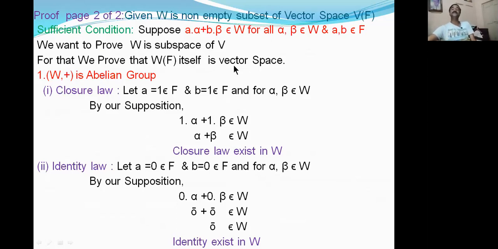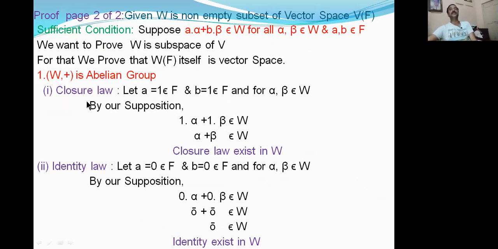To prove W is a vector space, first we prove (W, +) is an abelian group. That means closure law, associative law, identity law, inverse law, abelian law. We have to prove these 5 conditions, 5 laws, in W with respect to the operation plus.